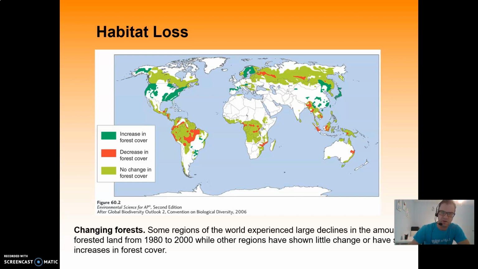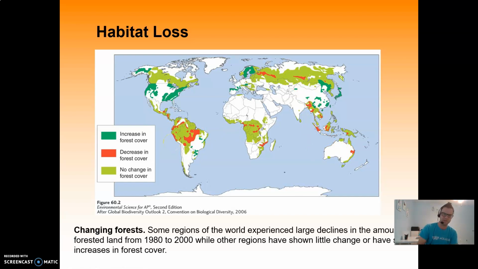I'd like to see a little bit more updated graph of this. Maybe I'll try to find one by the time we do our review. But you can see here, obviously, the Amazon rainforest is where we see a decrease in forest cover. We've had major restoration efforts in the United States. We did have really bad loss. We would be red 50 years ago, but you can see we definitely have restoration going on here. No change in forest cover up in Russia in some areas, but in some areas it's definitely being exploited. So those red areas are the areas of most concern in terms of habitat loss.